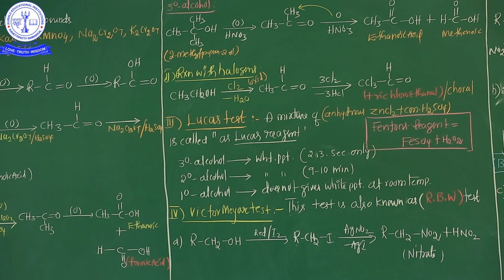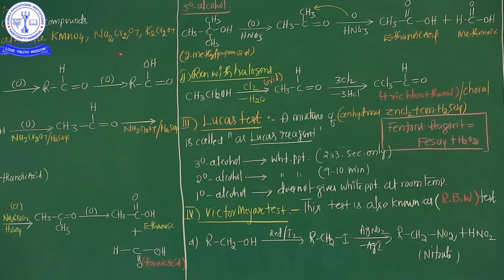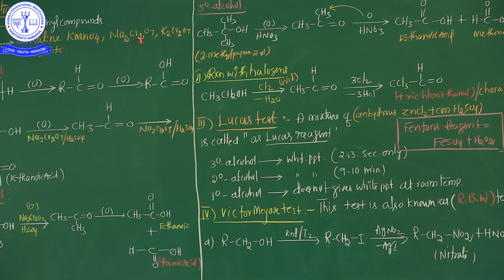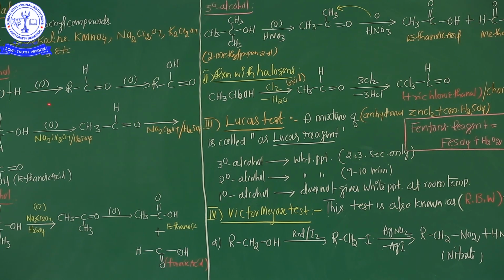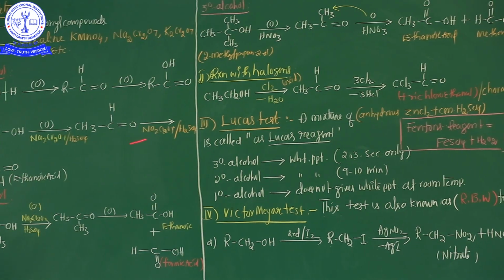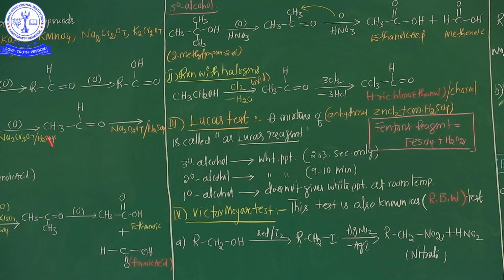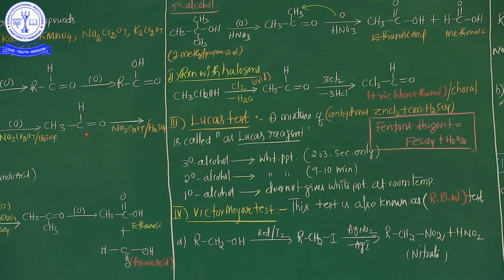What reagents are used in this process? Alkaline KMnO4, acidified Na2Cr2O7, K2Cr2O7, and nitric acid, HNO3, are used as reagents. Sometimes, my dear students, chromium trioxide is also used. So these are the oxidation processes.